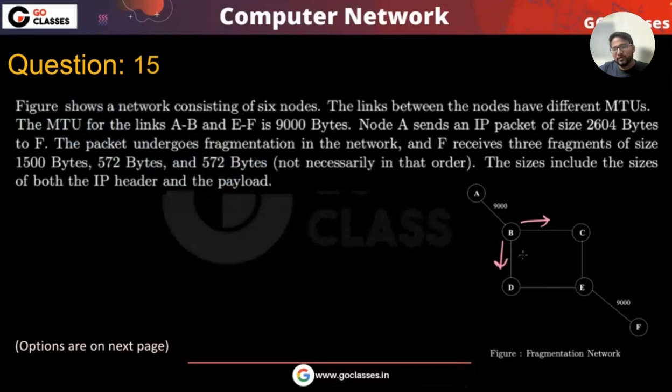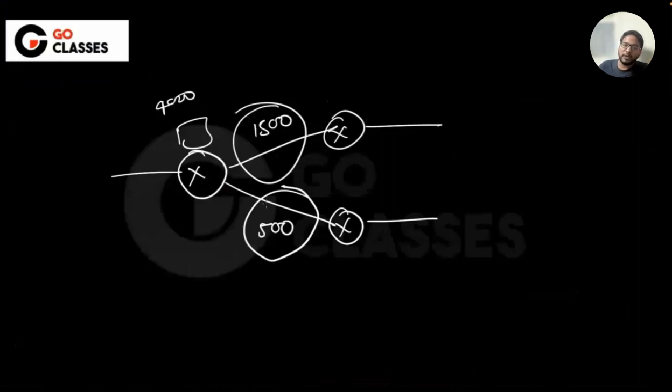So depending on the different MTU, you can divide the same packet into different sizes. We will see this question later on, but your doubt was very nice. Yes, depending on the MTUs, you can definitely do it.